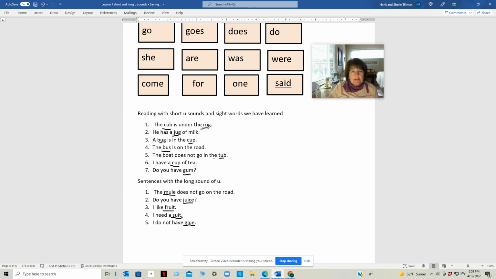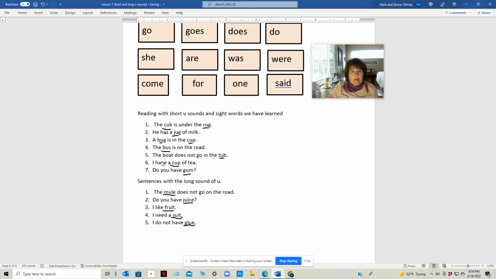The cub is under the rug. Number 2, he has a jug of milk. Number 3, a bug is in the cup. Number 4, the bus is on the road.